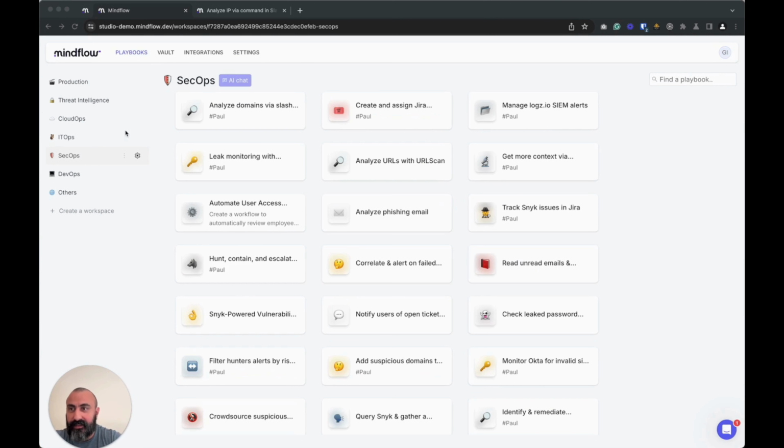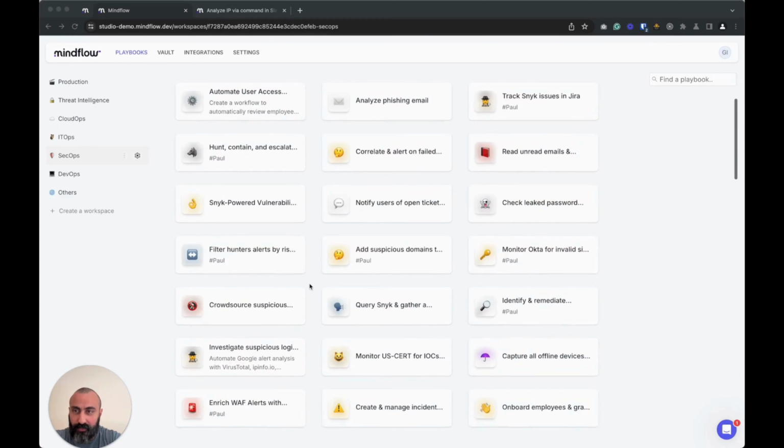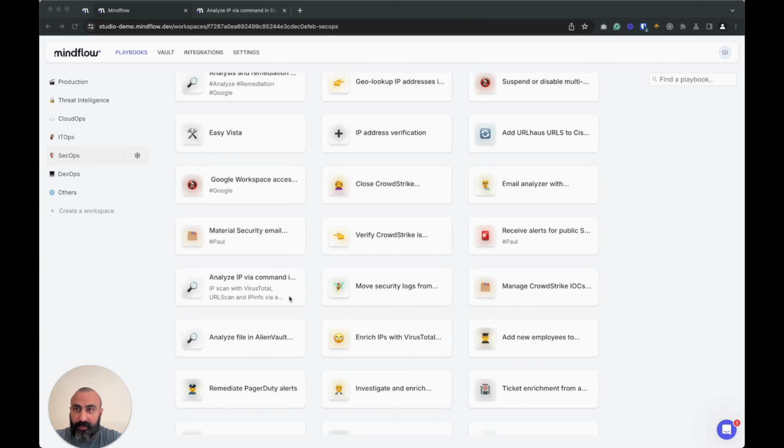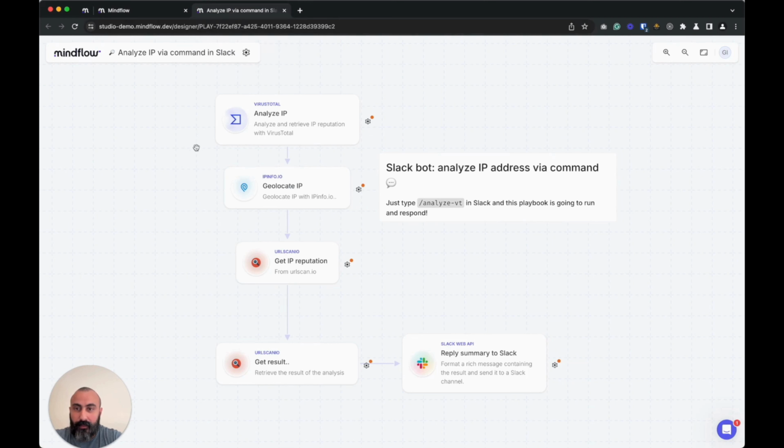The different workspaces are listed here on the left and can be either assigned to a team, for example, SecOps team or CloudOps team, or they can encapsulate different workflows that are within the same theme, for example, threat intelligence here above. On the right, we have the different automations and workflows that have been built by the security team, for example. Here, there is an example of the analysis of an IP that would be done through different systems, determine its harmlessness before generating a report, and then send that report via Slack.